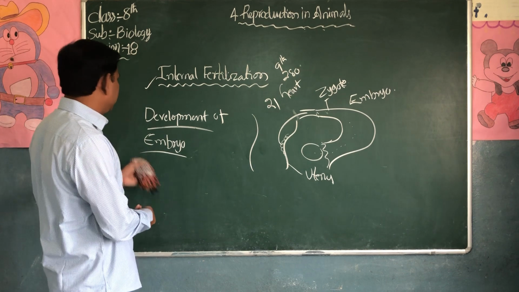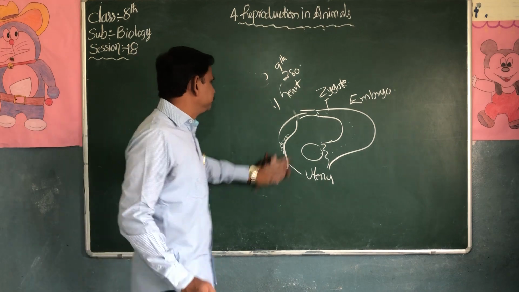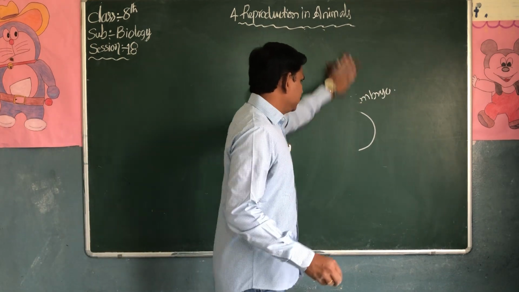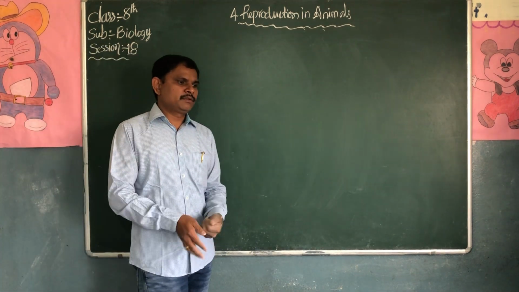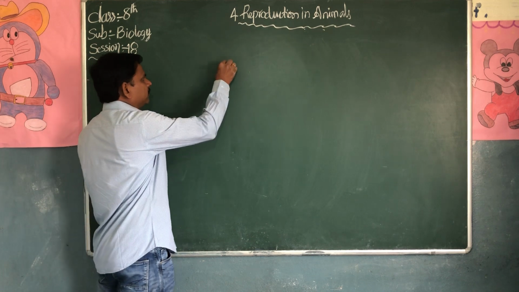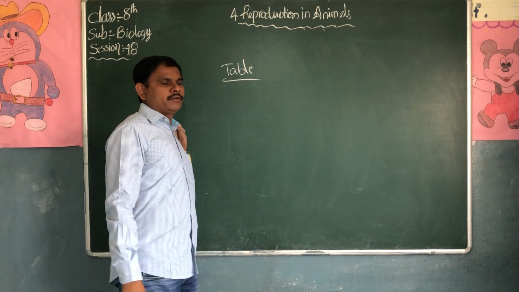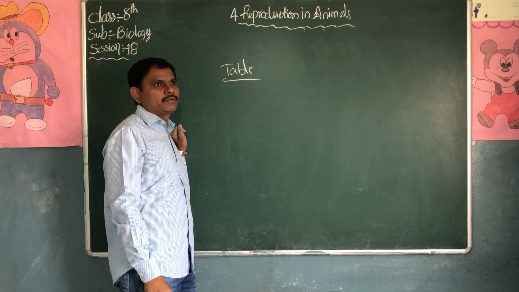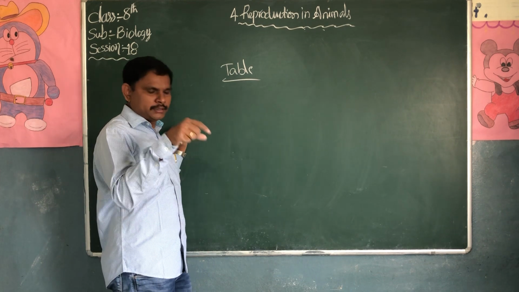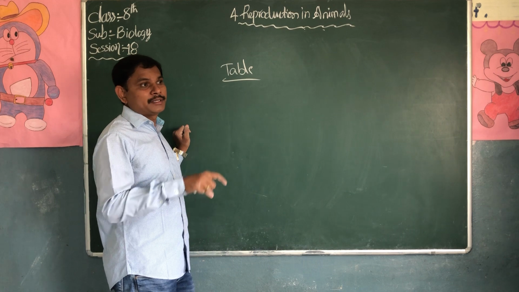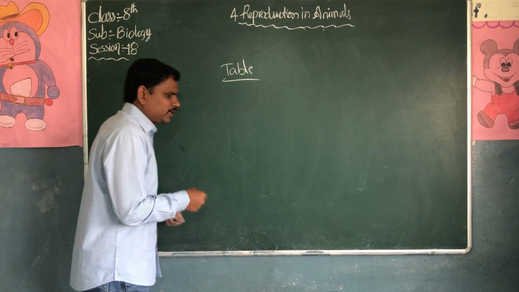Next one, we can see some resemblances in our family members. Some characters look the same in your family members. For example, there is a table. In the table, write the names of your friends, the name of the organs, characters that resemble the mother, characters that resemble the father, and characters that resemble other family members or relatives.